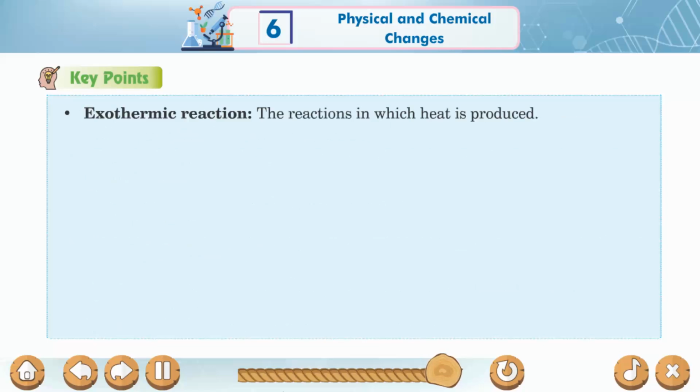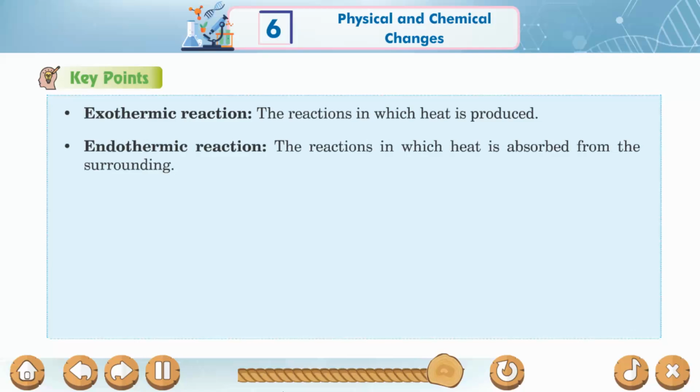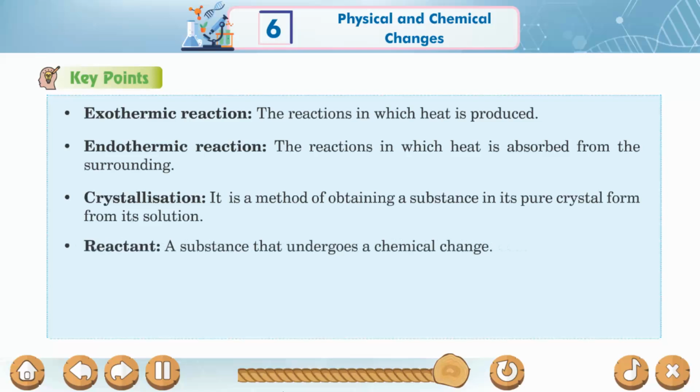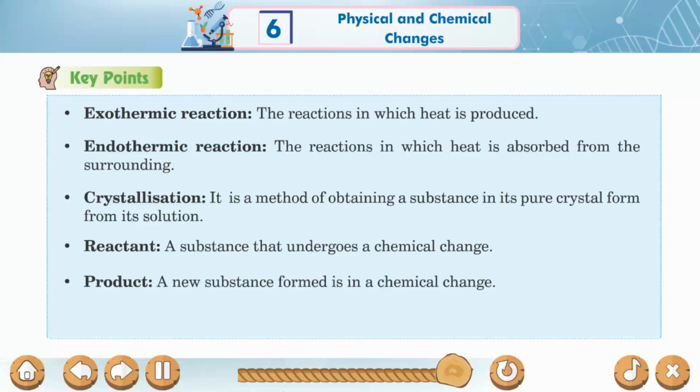Exothermic reaction: the reaction in which heat is produced. Endothermic reaction: the reaction in which heat is absorbed from the surroundings. Crystallization: a method of obtaining a substance in its pure crystal form from its solution. Reactant: a substance that undergoes a chemical change. Product: a new substance formed in a chemical change.